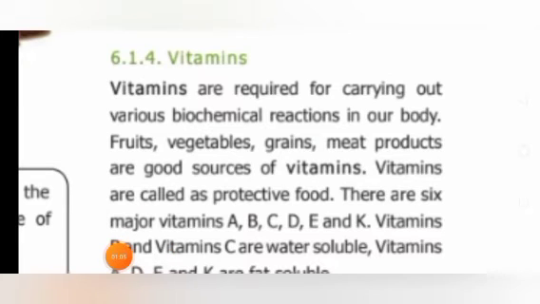Okay, now the next component. What is the component name? Vitamins. What are they? Vitamins. This is a very important one for our body. Vitamins are required for carrying out various biochemical reactions in our body.